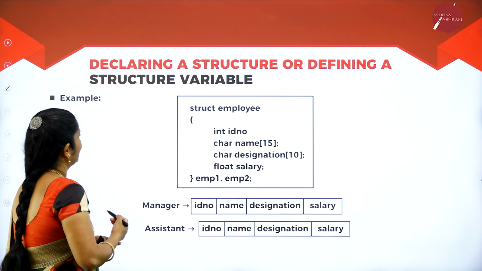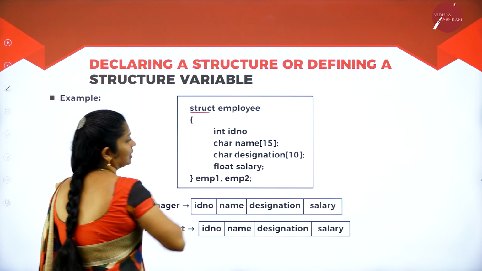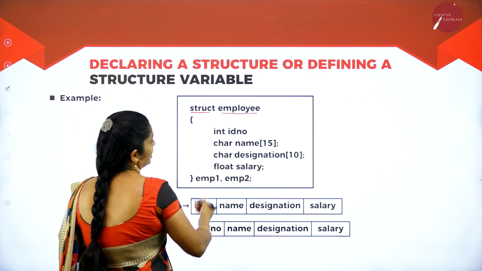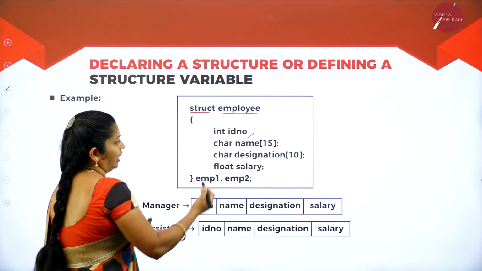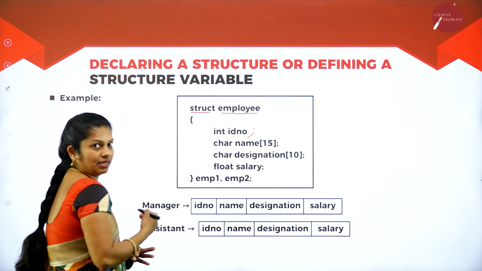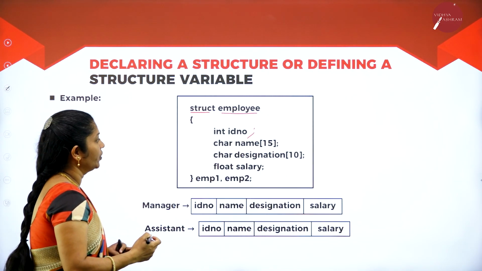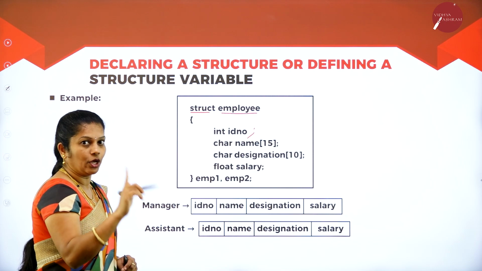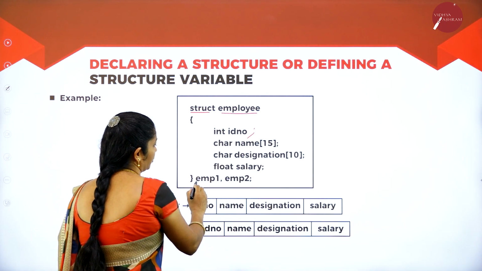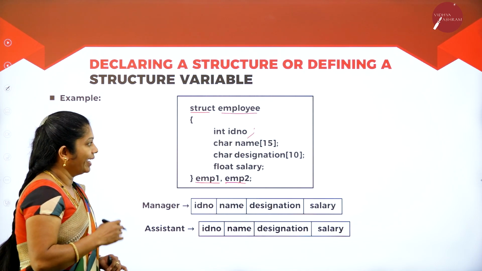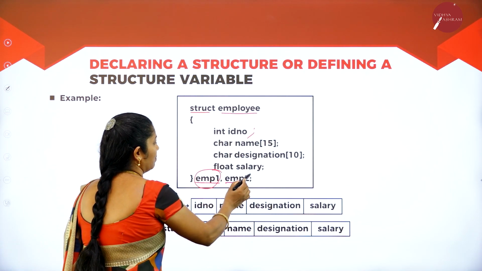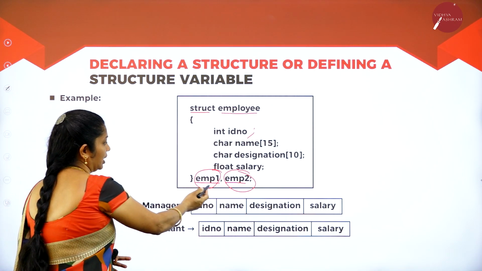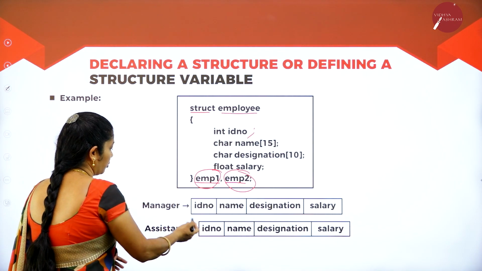Now we will explain this with one example. Consider employee: struct is the keyword, then employee is the structure name. Here we give the data, that is int student ID, then next char name, with however many characters you want. Then designation 10, salary of type float. Before putting the semicolon, you have to write employee 1, employee 2. From that, I can say that two variables are there, employee 1 as well as employee 2, in this employee structure. Employee 1 I am going to call manager, and employee 2 I am going to call assistant.